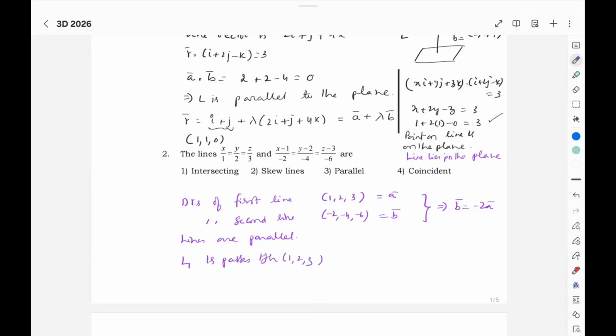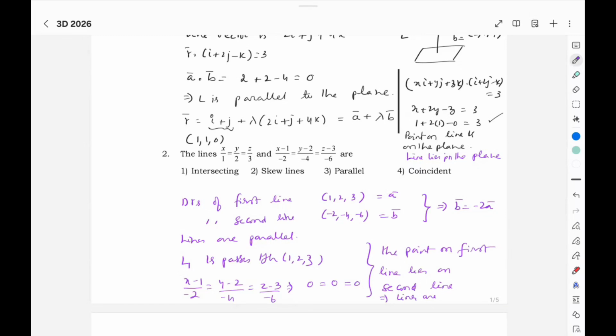Just substitute 1, 2, 3. Each term will be equal. This point you substitute in the second line, x minus 1 by -2, z minus 3 by -6. Here it is 0, 0, 0. That means the point on the first line lies on the second line, which implies the lines are coincident.